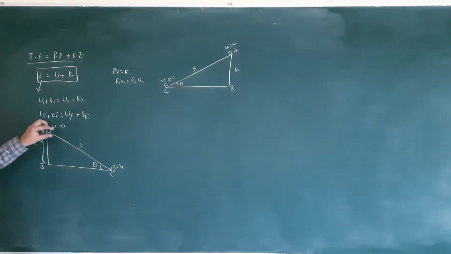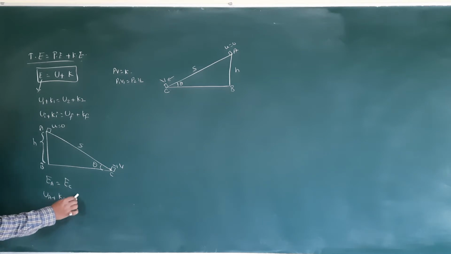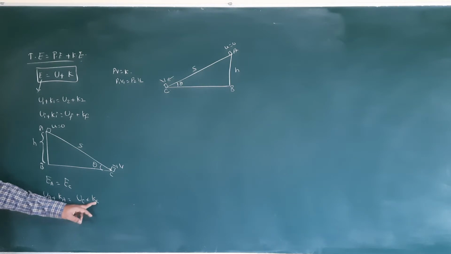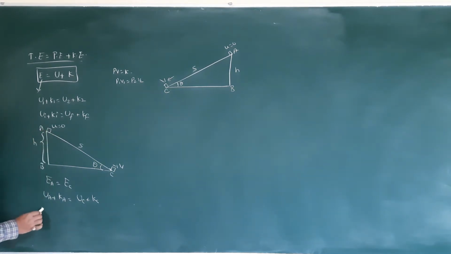Total energy at A and total energy at C should be constant. EA is equal to EC. What is the total energy? Sum of potential energy and kinetic energy. Sum of potential energy and kinetic energy at C. Here, potential energy: at what height is it? At height h. Mass is m. Potential energy formula is mgh, plus half m u square. U is 0, therefore kinetic energy is 0.